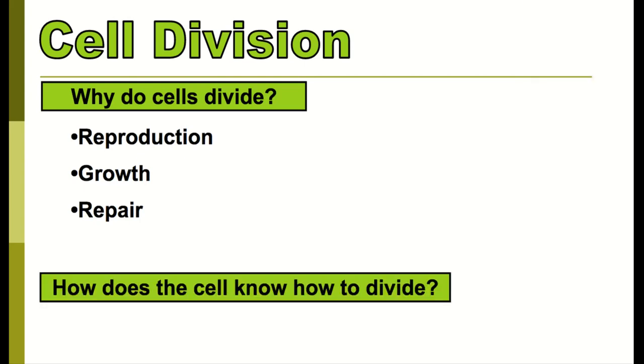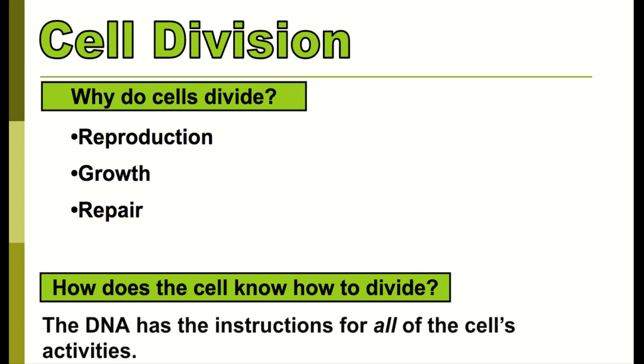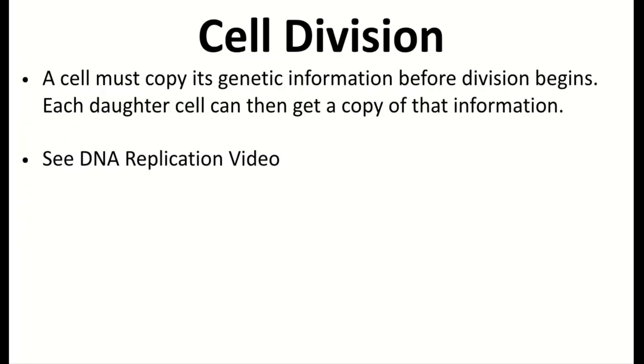So how do our cells know when to divide? Our friend DNA always has instructions for everything in your body. So the DNA has instruction for the cell's activities of when to divide, how quickly to divide, and all of that. So with our cell division, it is important to note that DNA replication has to occur before the cell divides. So if you aren't confident in DNA replication, I'd take a look at that video. But every daughter cell has to have a genetic identical copy of the parent so that the cells are identical once they are fully divided.